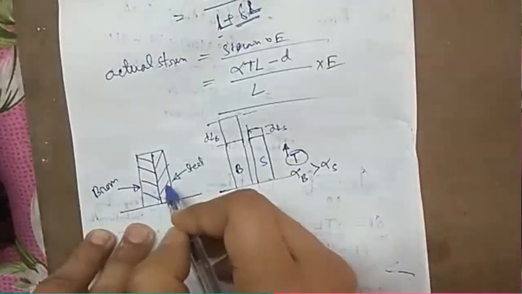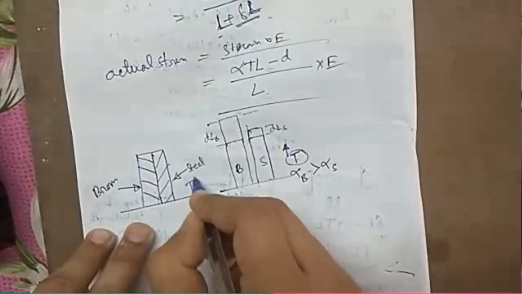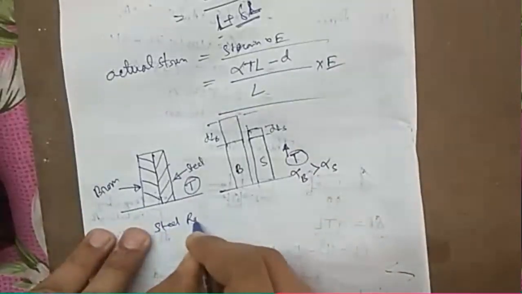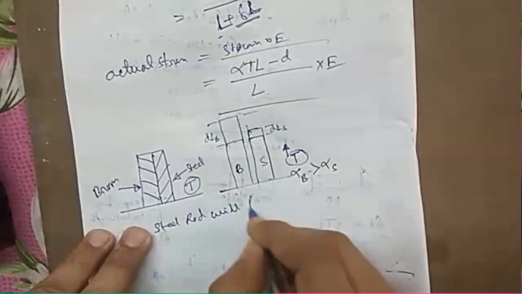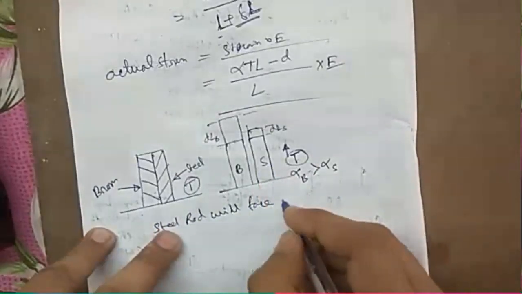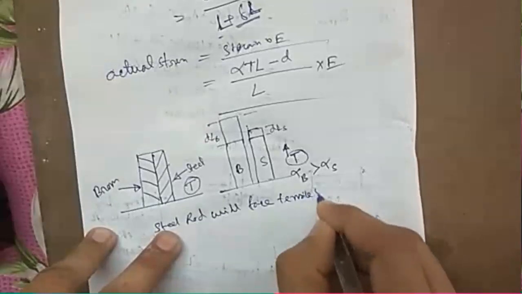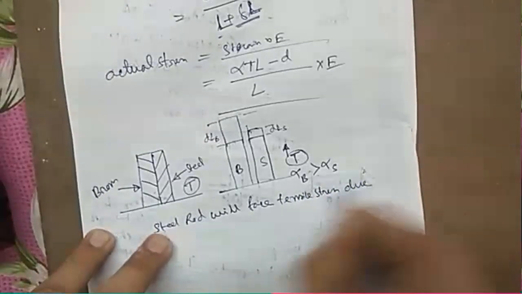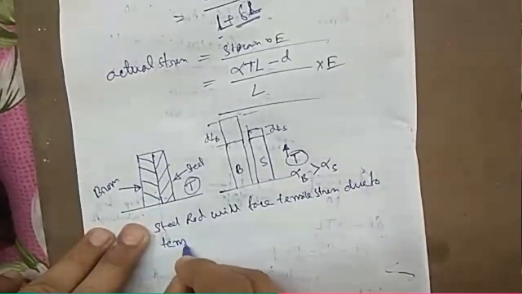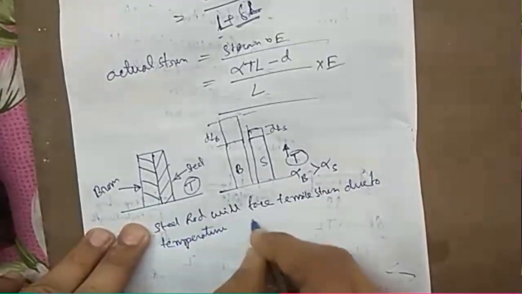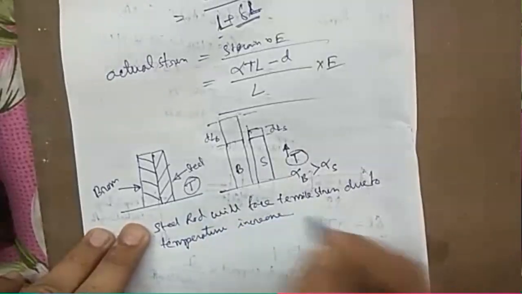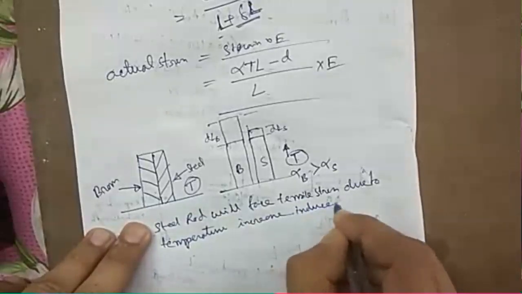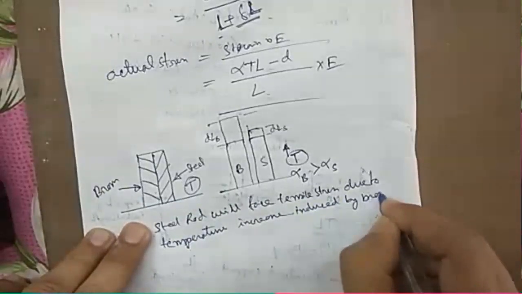So in this case, if we increase the temperature by T amount, then this steel rod will face tensile stress due to temperature increase induced by brass.